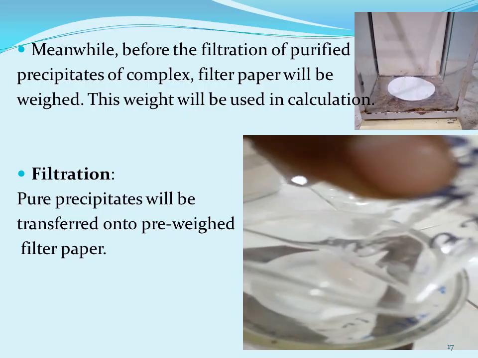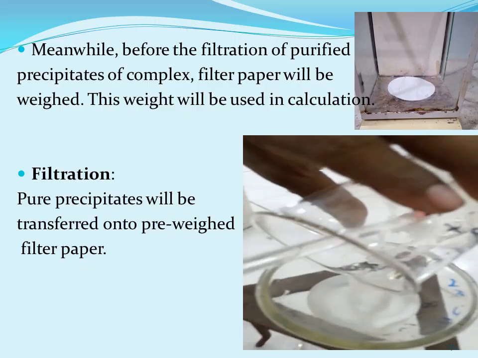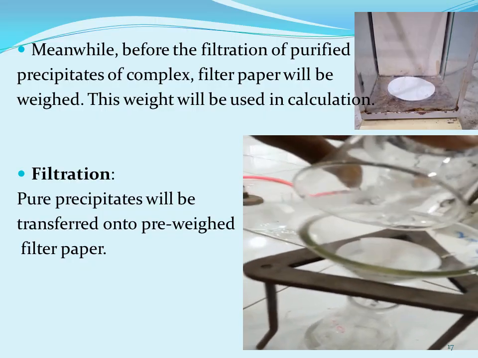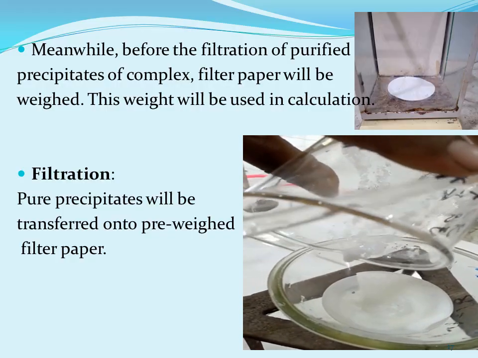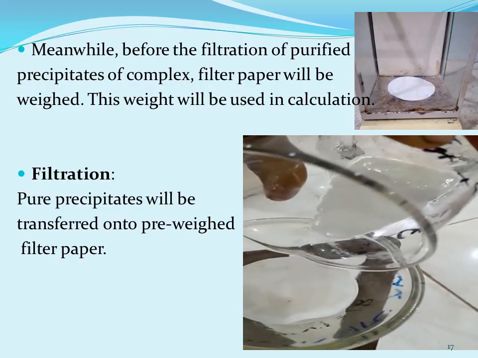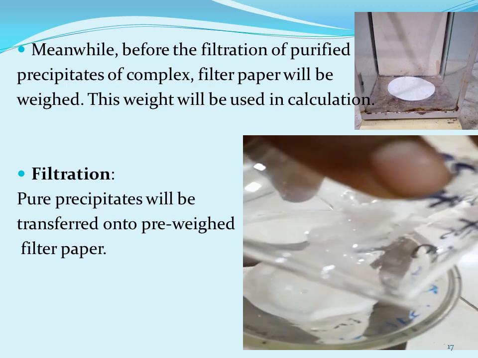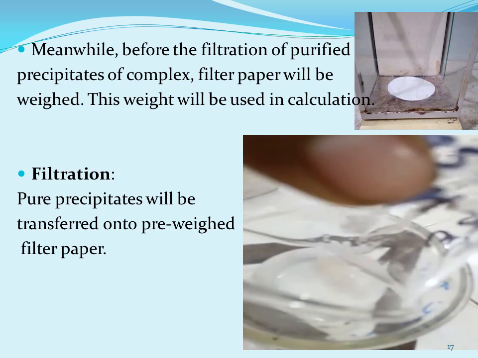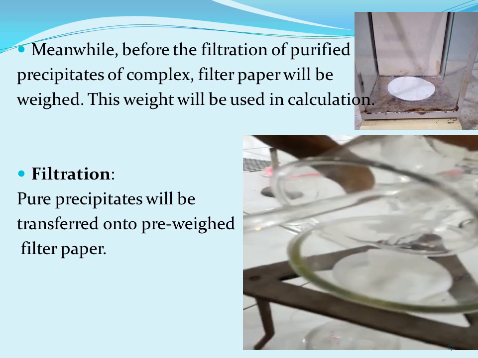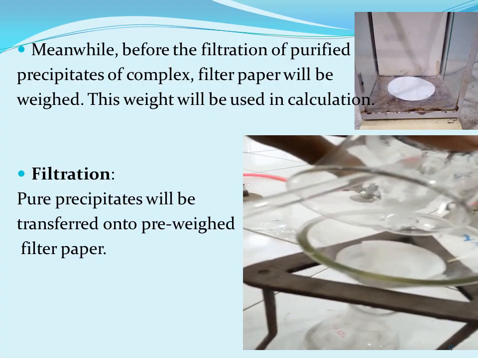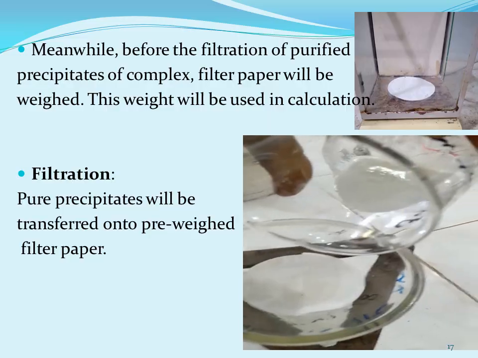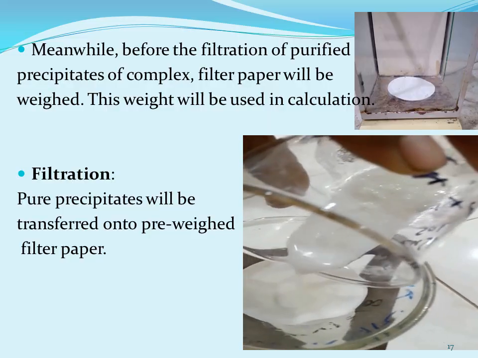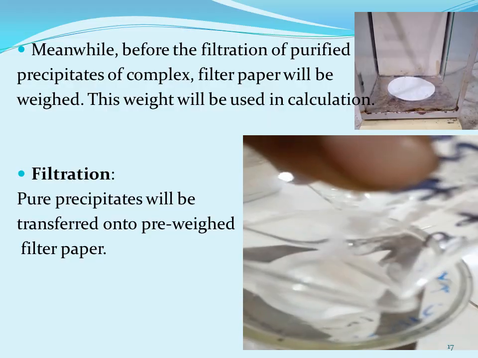Meanwhile, the precipitate is going to reappear. So आपने क्या काम करना है? You have to take a filter paper and note its weight, because this weight will be used in the calculation. Once the filter paper is weighed, you can use that filter paper for the filtration purpose. How will you prepare the filtration assembly? You know very well.